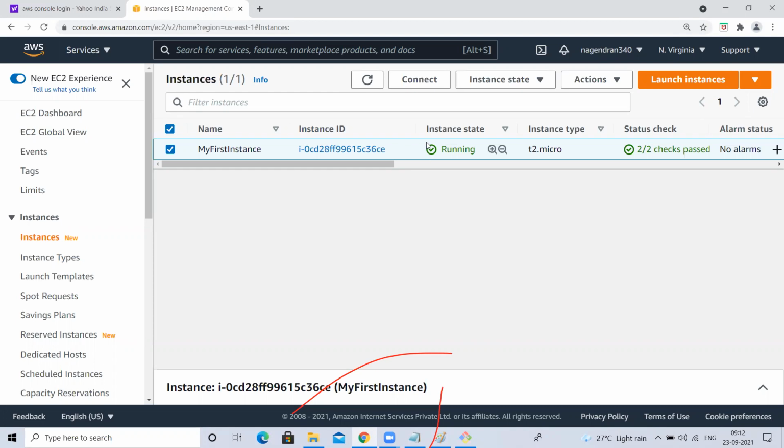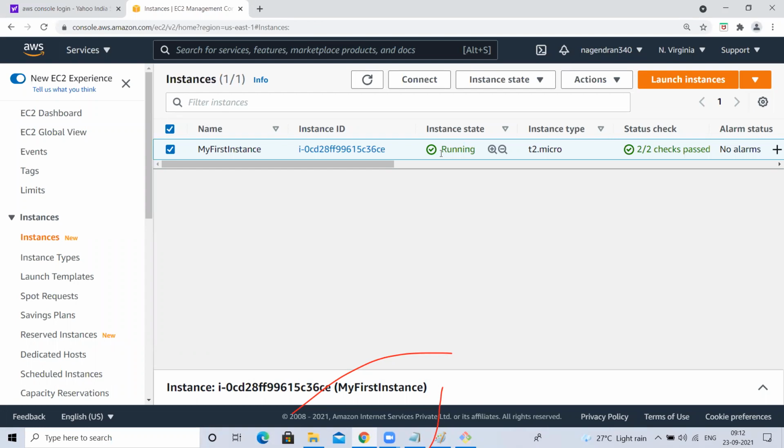Can I keep this EC2 instance in running state? And tomorrow I want to practice. Today I practiced for 1 hour. Okay, fine. Tomorrow I want to practice. Today I don't have any time. Can I leave this EC2 instance in running state? Yes, of course you can leave it. No problem at all. But one thing is, here you have created one EC2 instance, right?